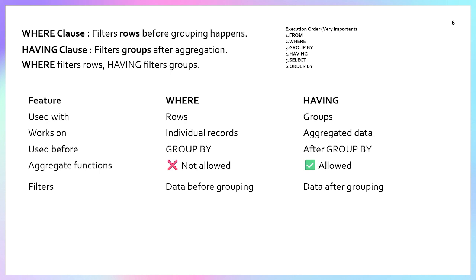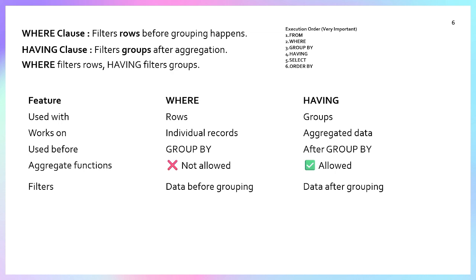Whereas having clause is always applied where the records are in group by, right? Means where filters the record, whereas having filters the group, meaning if in your records we have a group by or aggregate functions. Aggregate function means functions like sum, average, this type of functions. So at that time, having, whereas where applies normally.